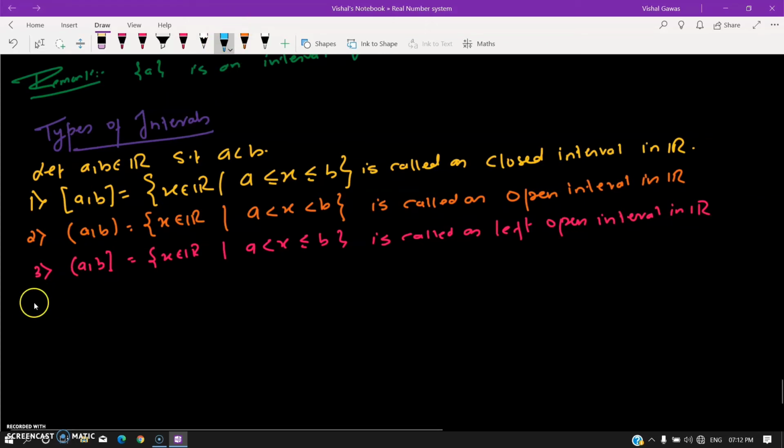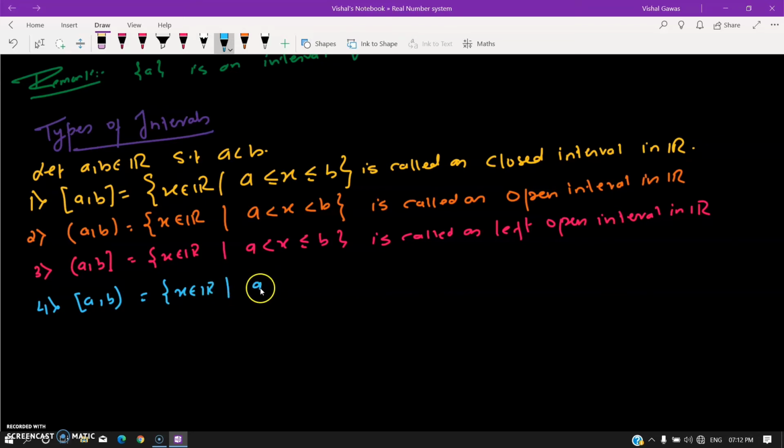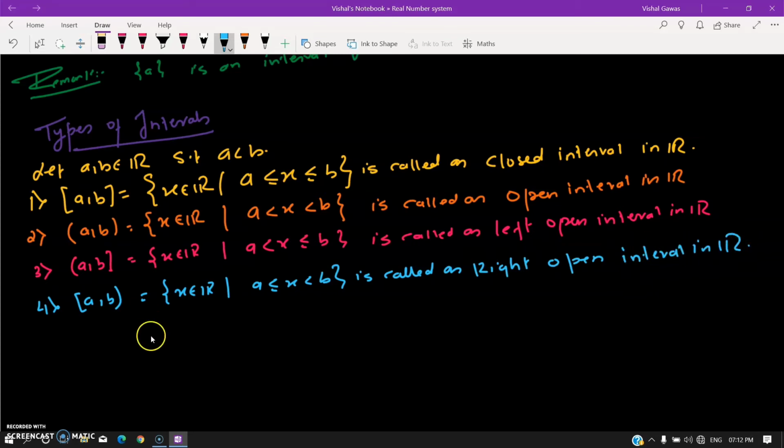Then the fourth one, left closed, right open. This is the set of all x in R such that a is less than or equal to x, less than b. It is called a right open interval, or left closed, whatever it is, in R. Then we have rays, left rays we can call them.